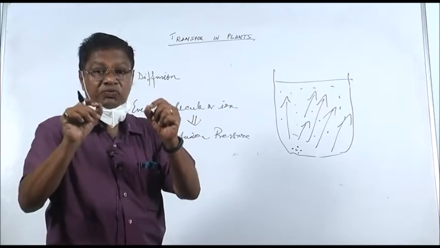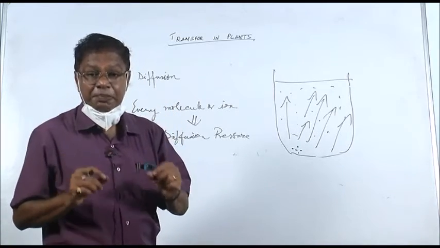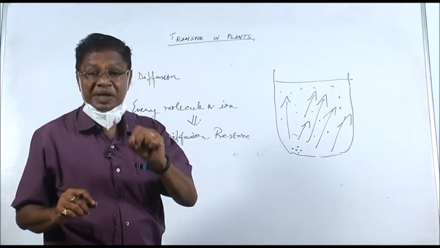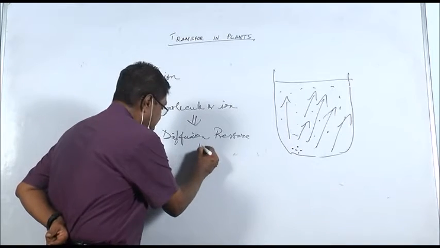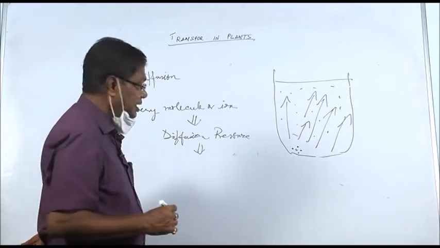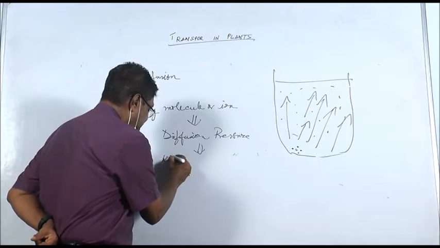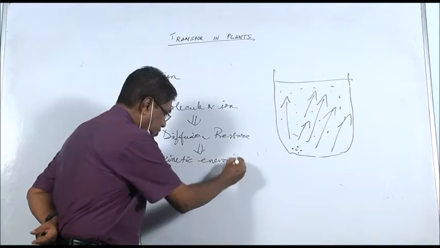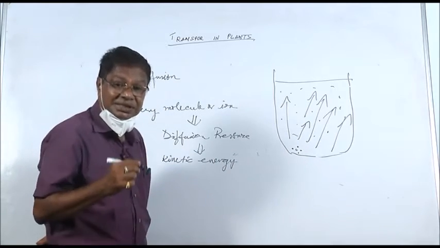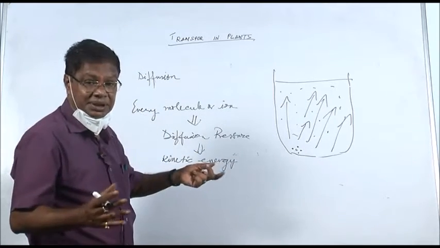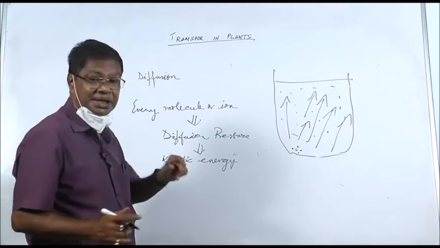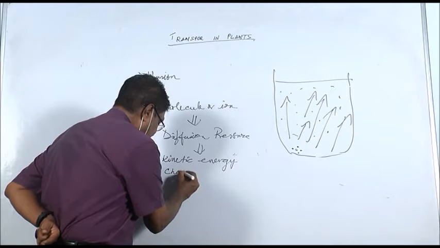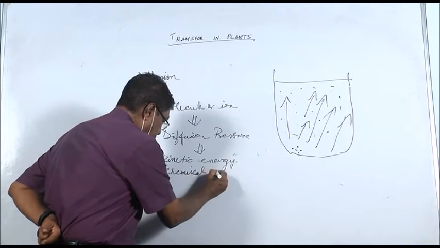The molecules move because of the pressure inside them. This is called diffusion pressure. The diffusion pressure is because of the kinetic energy. You know that kinetic energy is the energy for movement. Energy for movement is kinetic energy. Now, this kinetic energy we can call the chemical potential.